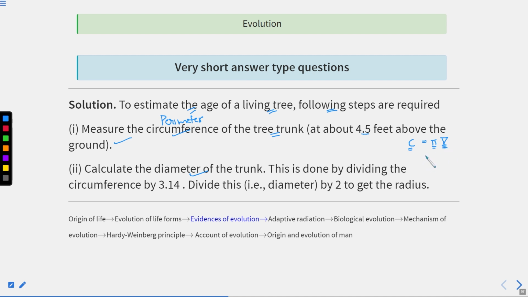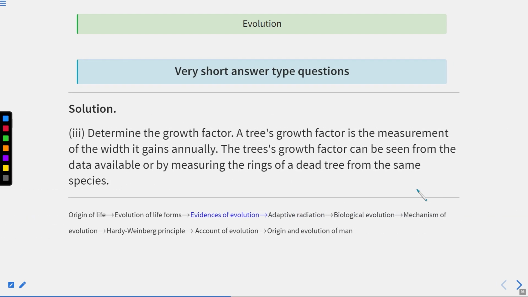So C divided by pi is equal to the diameter. This is done by dividing the circumference by 3.14, which is the value of pi. Then you will get the diameter. And if you divide this diameter by 2, you can calculate the radius. So this is clear. Now you know the diameter.